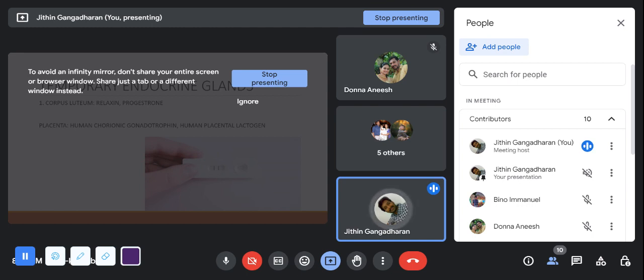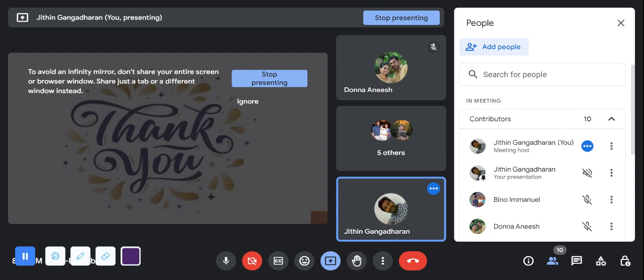The second one is the placenta, which secretes HCG as well as HPL, human placental lactogen. Those are the two hormones which are secreted by the temporary glands. So this was all about the endocrine glands.